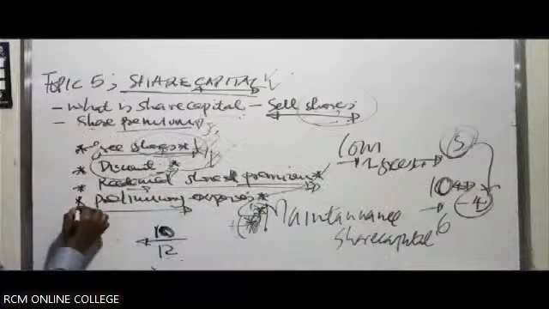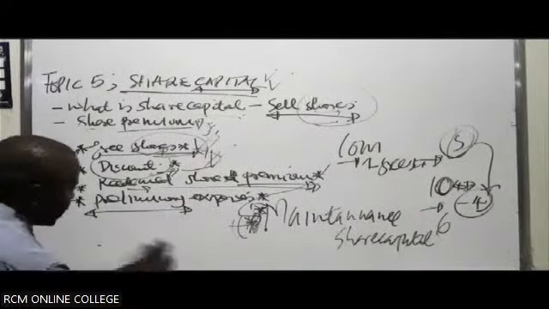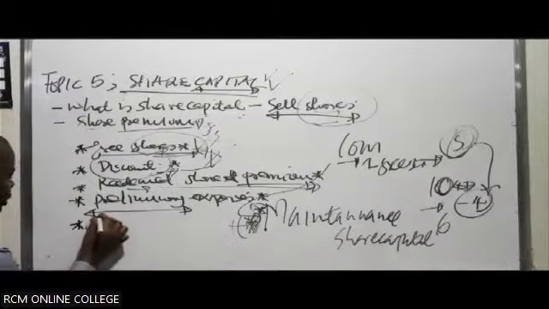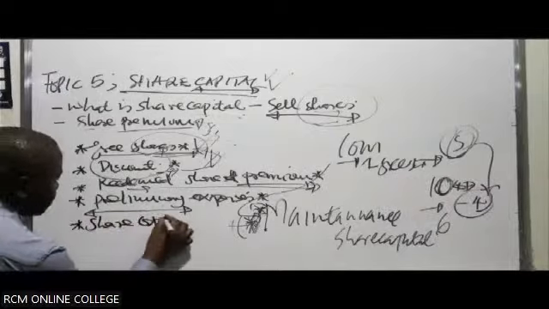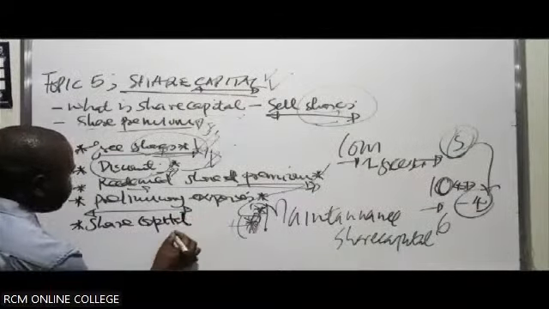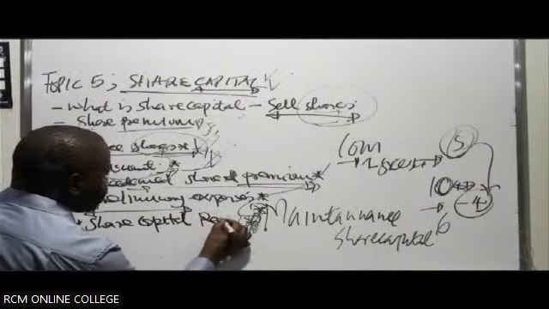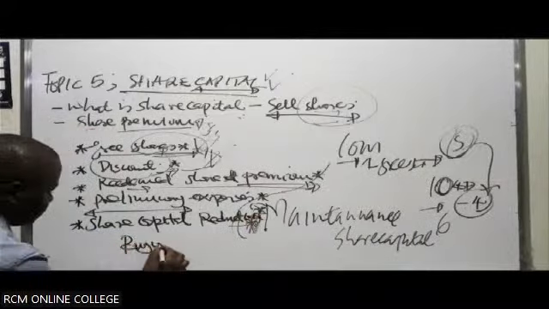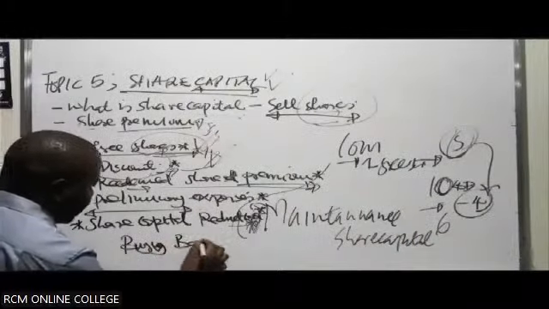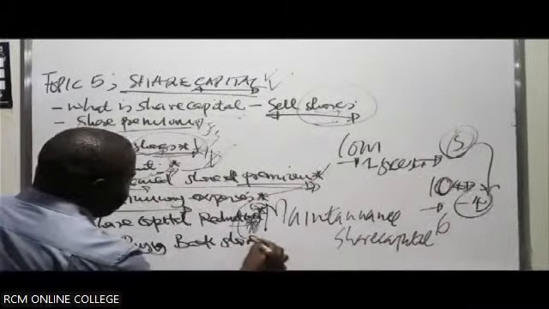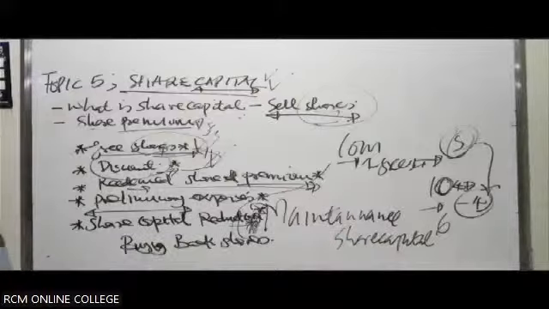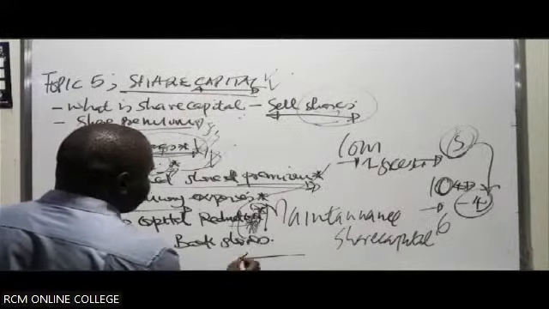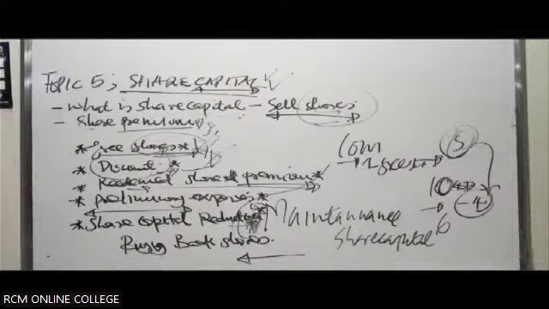Also, if you are doing what we call share capital reduction, part of the approach you can use, and we will look at this later on, is to buy back shares. You buy back your shares. What it means is you had been given some amount by the shareholders, but now you want to reduce the capital. How do you reduce it? You tell them you relinquish your shareholding, and I give you back your money.